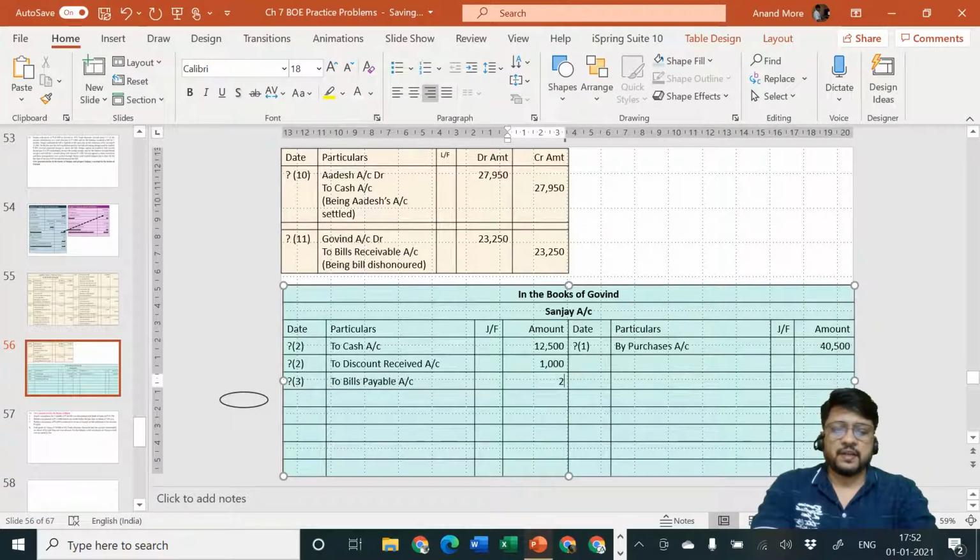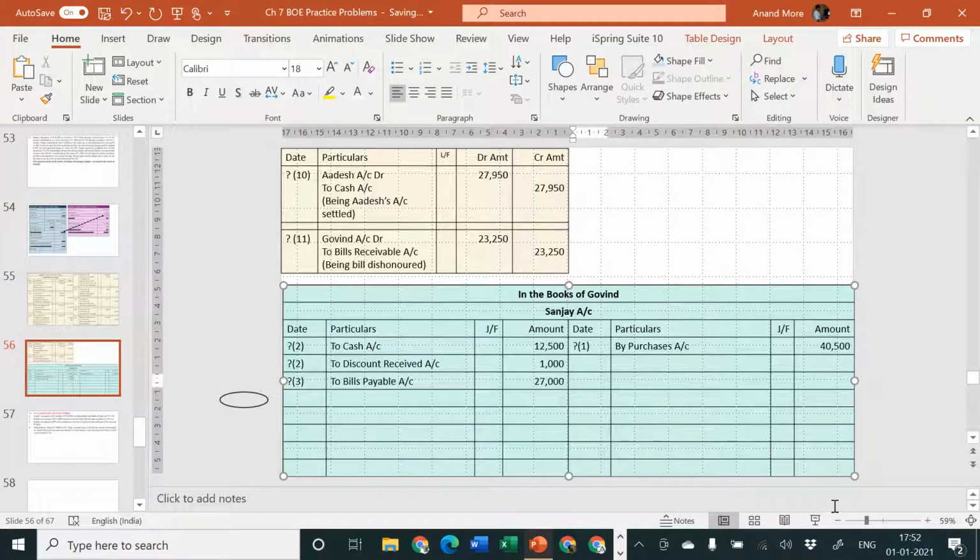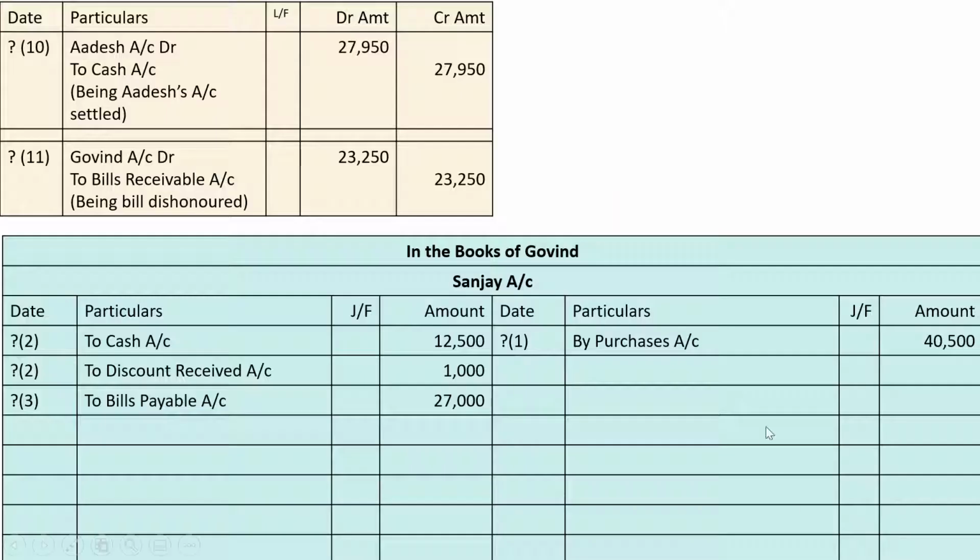Amount is rupees 27,000. Now just for a moment let me disappear from the screen. Look into the screen properly. If you look into the account, you can see the purchases are rupees 40,500. Cash paid is 12,500. Discount received is 1,000. So totaling 13,500 and 27,000 on debit. So the total of debit side is 40,500, which matches with the total of credit side 40,500.